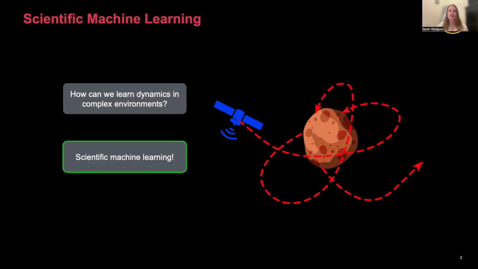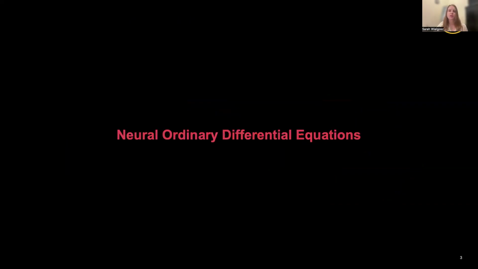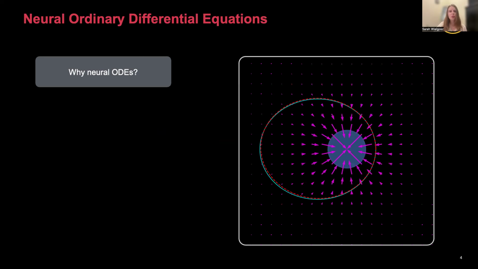This is where the field of scientific machine learning comes in. Scientific machine learning is a field of machine learning which combines physical laws with data-driven models, whether to inform models or to directly learn these laws. And we can improve model efficiency in doing so. So these models are really good for engineering and science applications. And the particular flavor of scientific machine learning that I'm interested in, especially for modeling unknown dynamics, are neural ordinary differential equations. And what are these and why are they good for our interests?